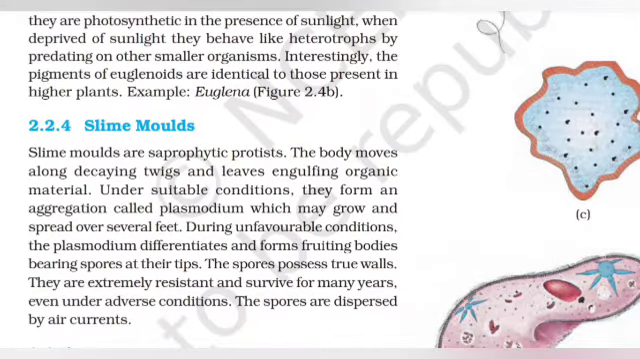Slime mold. Slime molds are saprophytic protists. The body moves along decaying twigs and leaves engulfing organic material. Under suitable conditions, they form an aggregation called plasmodium which may grow and spread over several feet. During unfavorable conditions, the plasmodium differentiates and forms fruiting bodies bearing spores at their tips.